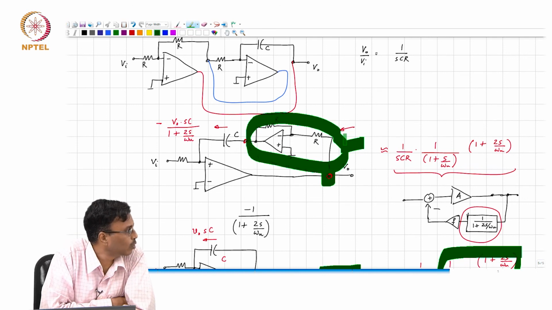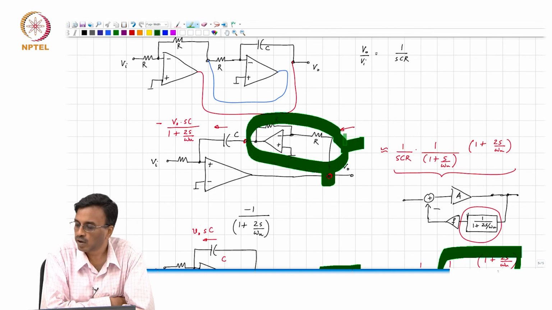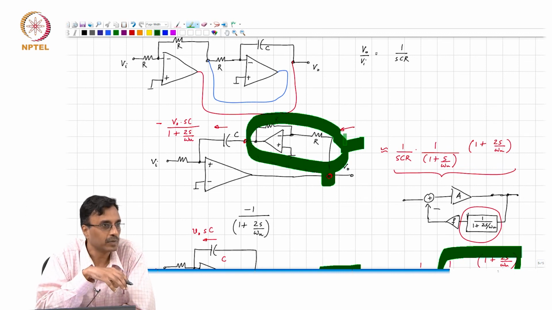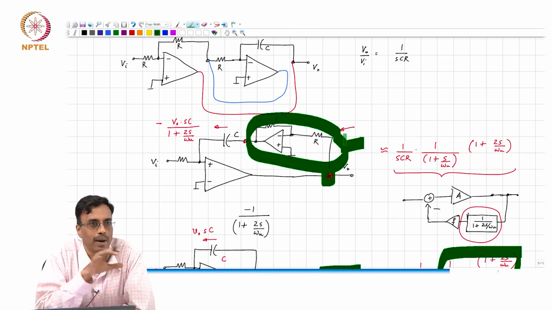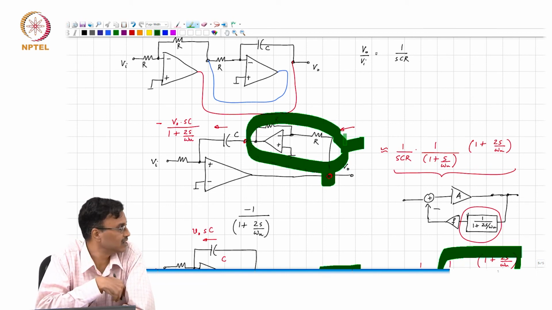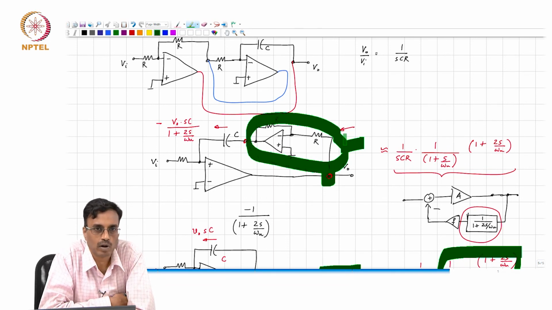Because the phase lead and the phase lag are caused by the same kind of op amp, if the op amp gain bandwidth changes a little bit, the phase lead changes, the phase lag also changes by the same amount and the two cancel, right. So to first order there is cancellation of gain bandwidth product effects. Is this clear? All right.